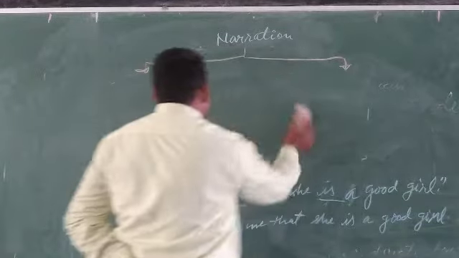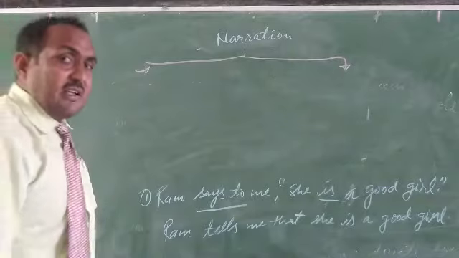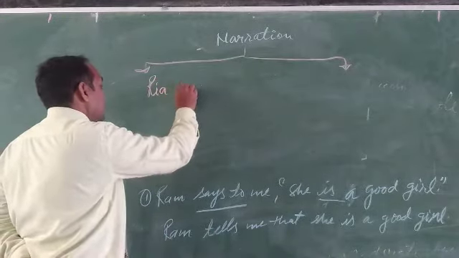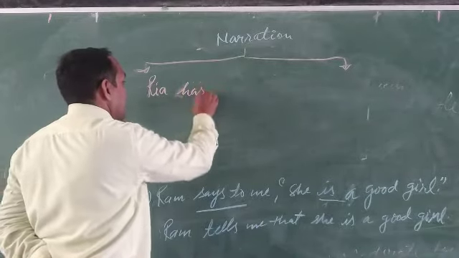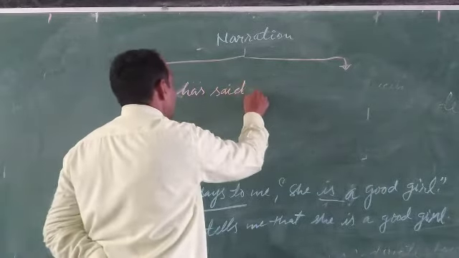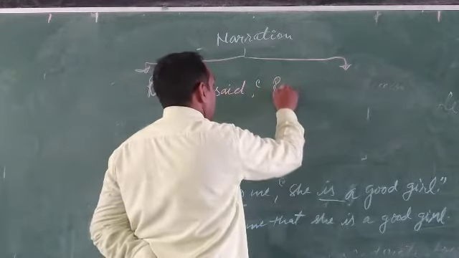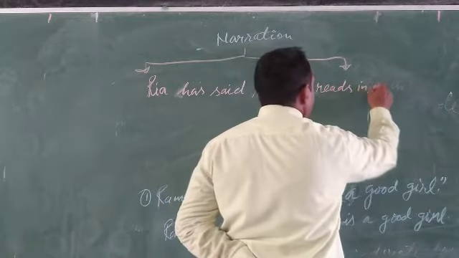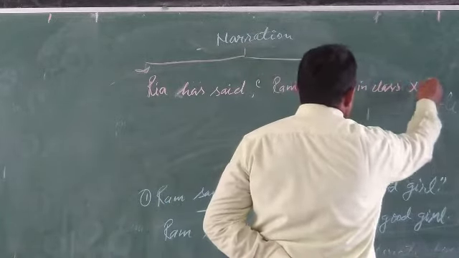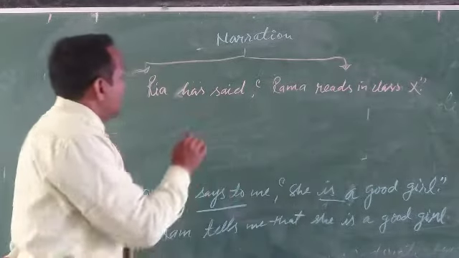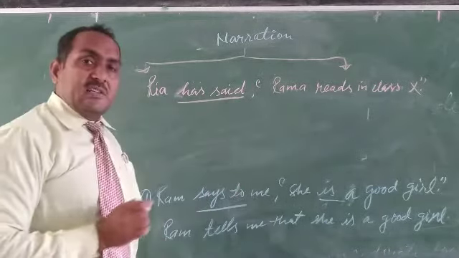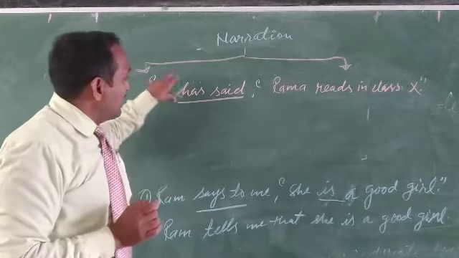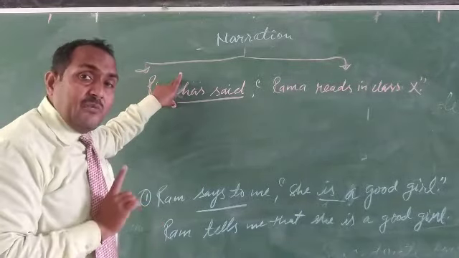Suppose the sentence is like this: Ria has said, Rama reads in class 10. Look here, has said. This part of the sentence is in present perfect tense.